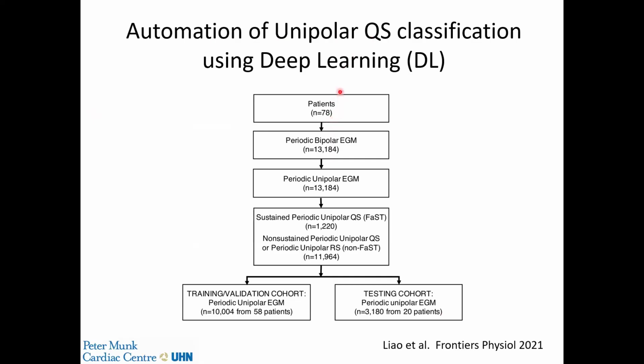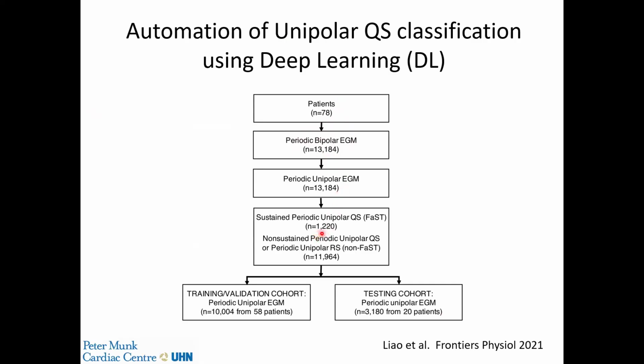So this involved 78 patients from the FaST RCT and over 13,000 periodic bipolar electrograms, and therefore an equal number of periodic unipolar electrograms.